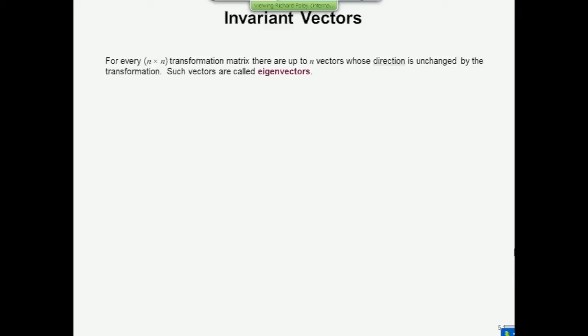You multiply it by a transformation matrix to change that vector to a different direction. So almost every vector that you can think of is going to have a different direction after the matrix multiplication, except for up to 3. There are 3 vectors which won't change. There might be less than 3, but there'll be up to 3 vectors which won't change. And those unique vectors, they're unique to that particular transformation. They're called eigenvectors.